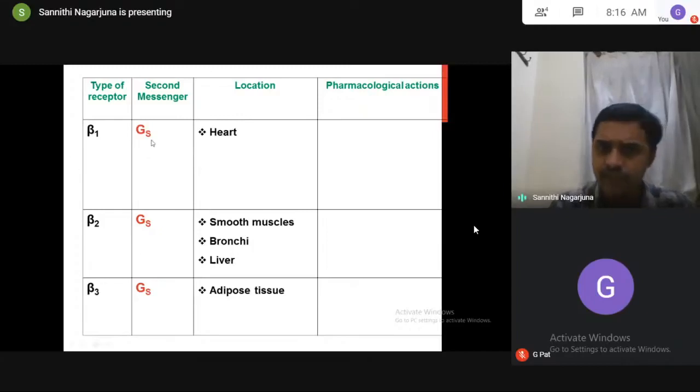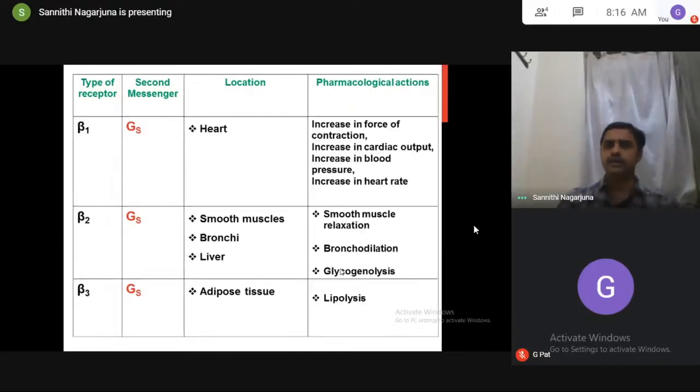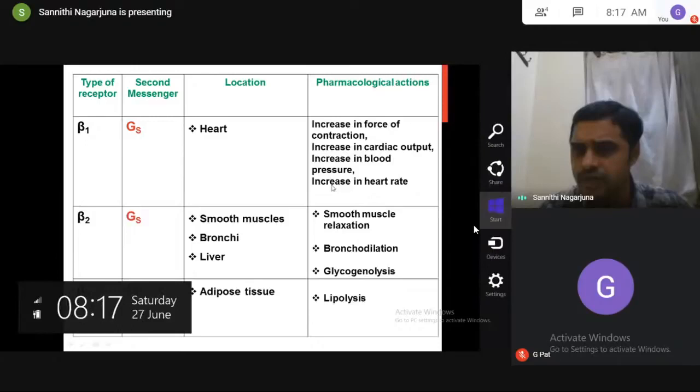Gs means increased cyclic AMP. Already we discussed the actions of cyclic AMP and these are the locations. If noradrenaline binds to these receptors, the cyclic AMP levels will increase. Based upon that, the actions will result here. Now, in the heart, what actions will come? Increase in force of contraction, increased cyclic AMP, right? So increase in cardiac output, increase in blood pressure, increase in heart rate.